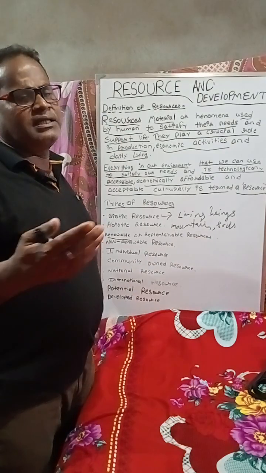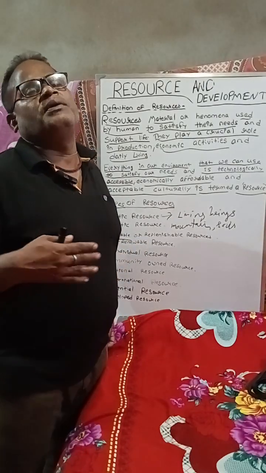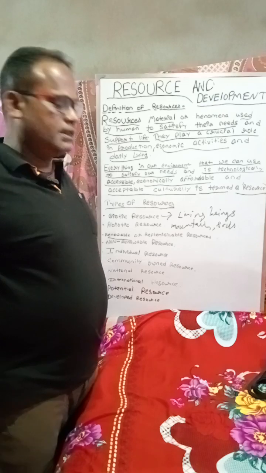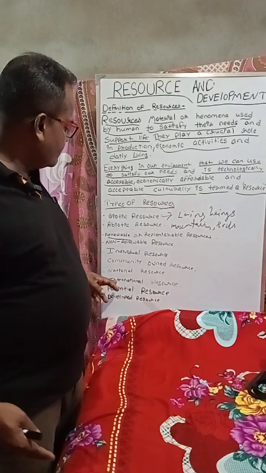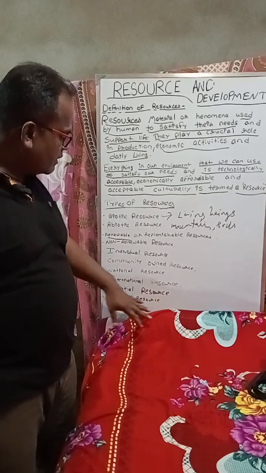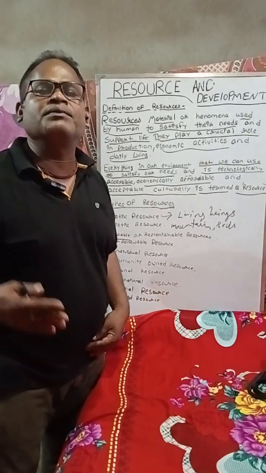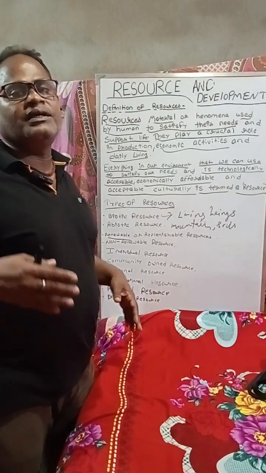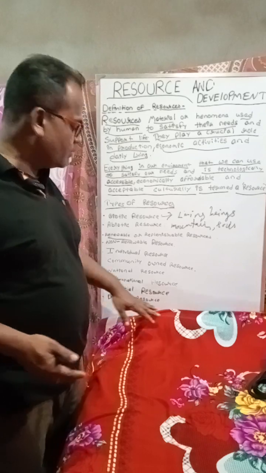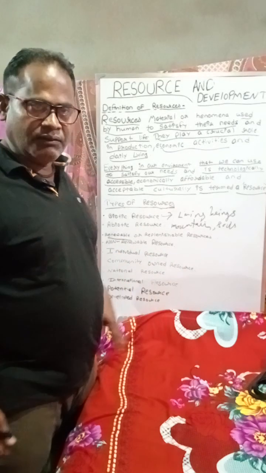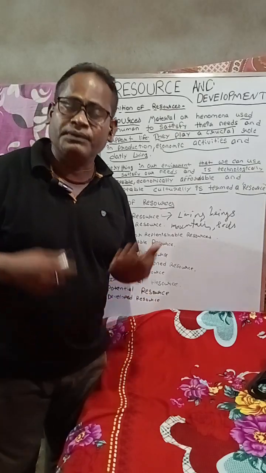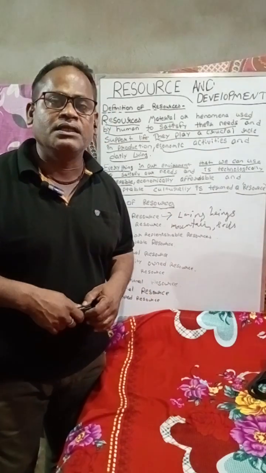Especially the sea, I must give the example of the sea. Beyond 200 nautical miles, the sea must be treated as an international resource. Understood? Then we have potential resources and developed resources. Developed resources are those that have been developed to be used, which means we know how much of the resource is available. And then potential resources are the resources that are yet to be used by us in future.